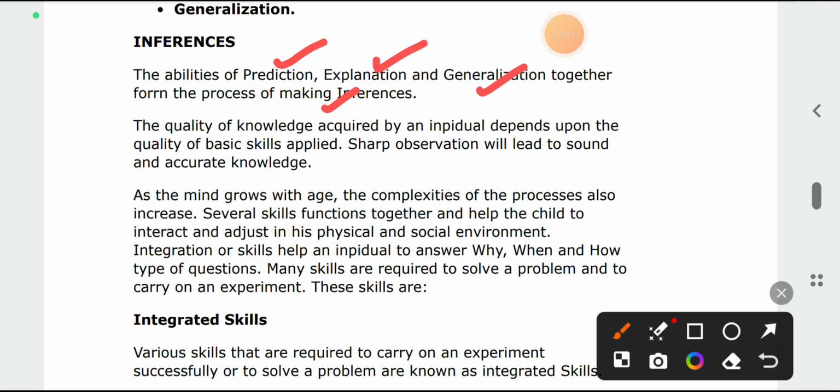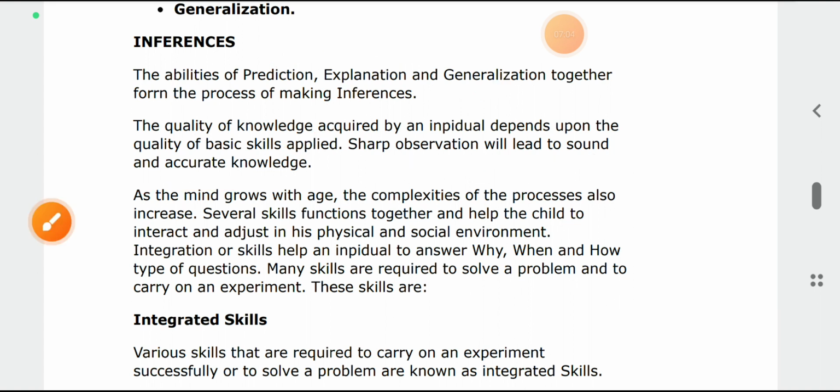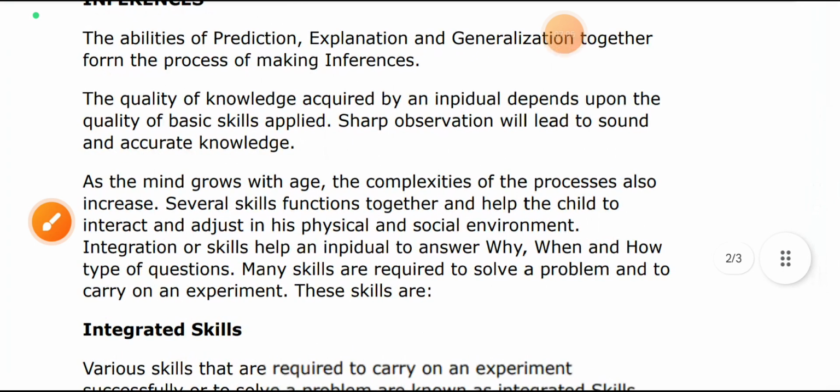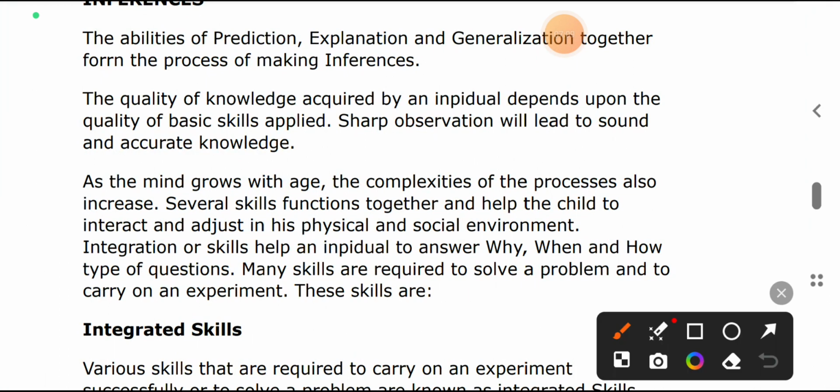The quality of knowledge acquired by an individual depends upon the quality of basic skills applied. Sharp observation leads to sound and accurate knowledge. We know very well, if you observe things sharply, the knowledge will be sharp.